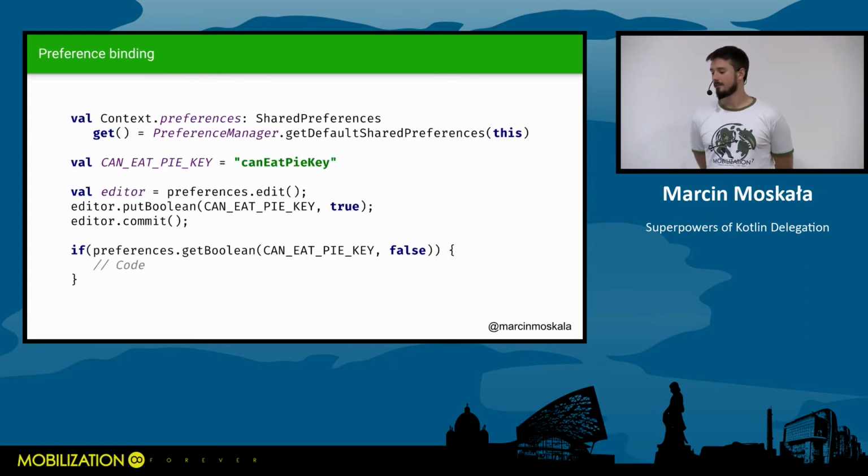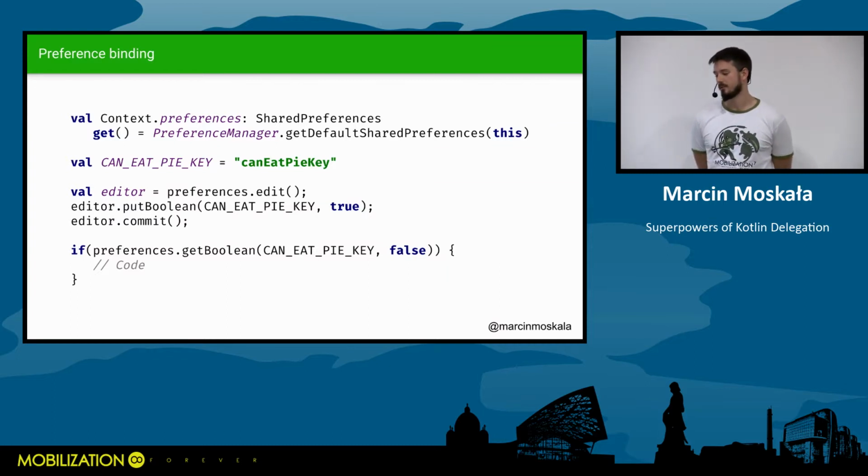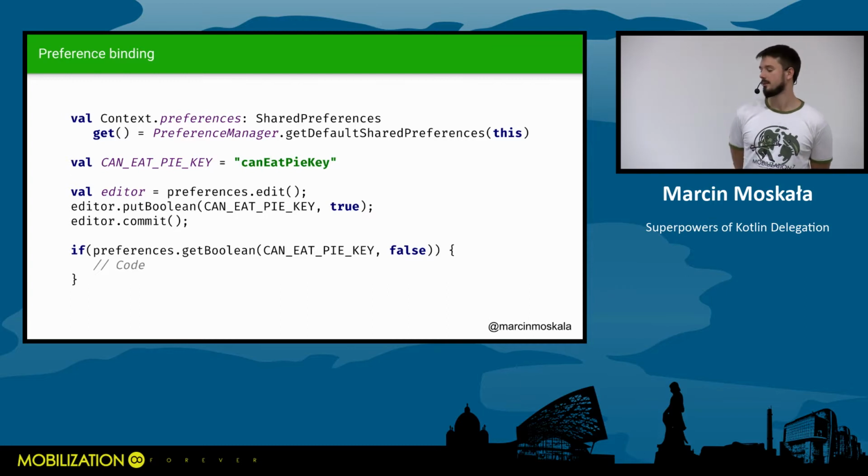Another case is preference binding. The classic way to handle preferences is terrible. You need to always get preferences, and to edit them you need to make an edit, put something and commit. Also, when getting, you always need some reference to a key. It's basically not user-friendly.